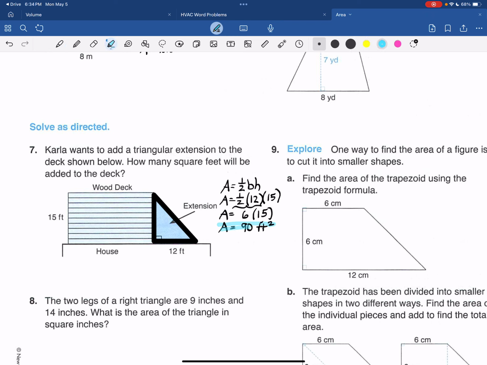If you need to use your calculator, by all means do that. That's fine. I don't know what that is. Oh, that's a highlighter thing. I've never used that button before.